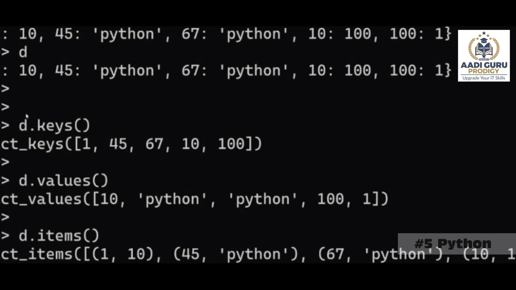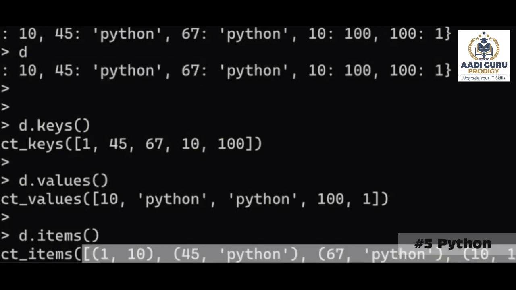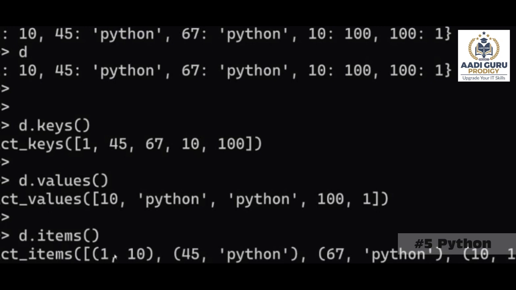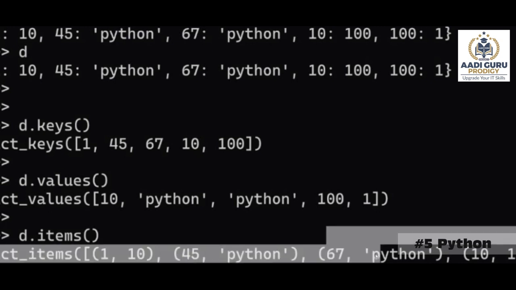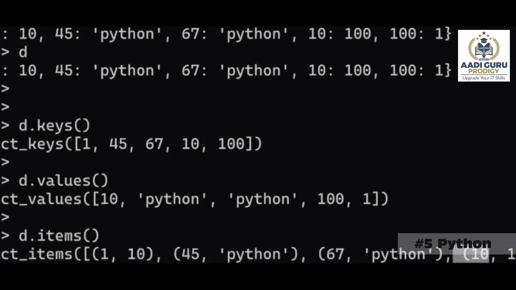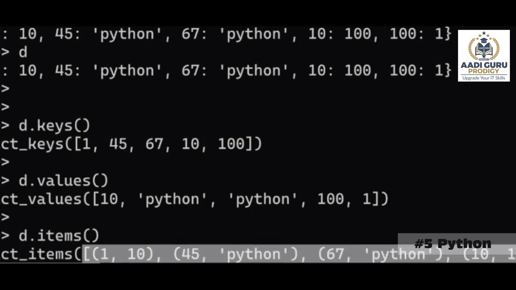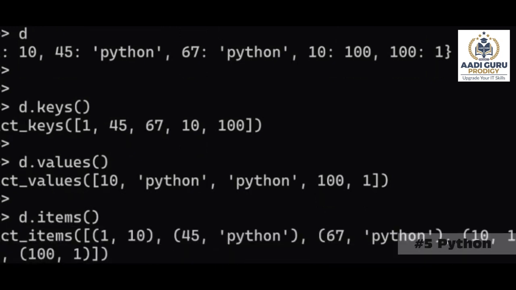So this is one item, key and value. Second item, key and value. So you are getting a list of tuples. One tuple has key and value, another tuple has key and value, and so on. So a list of all tuples. Item-wise, you will get it.